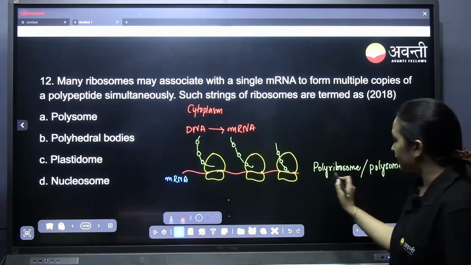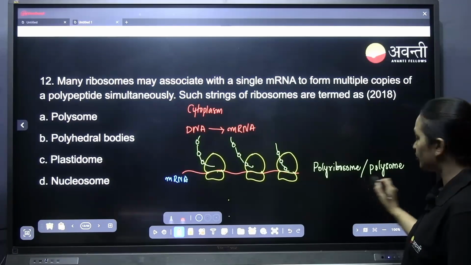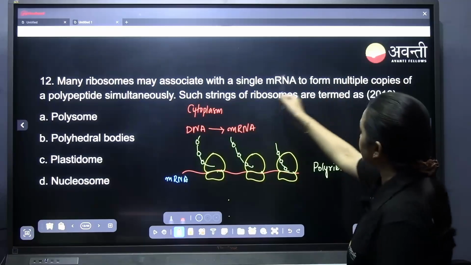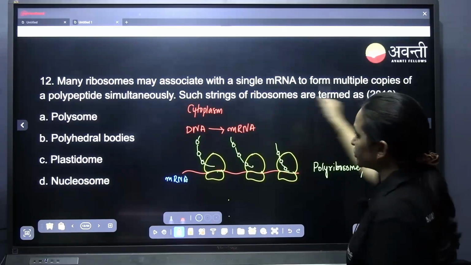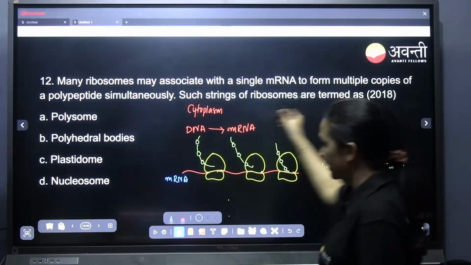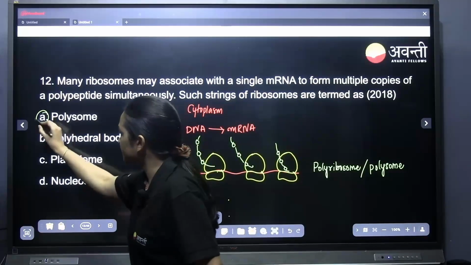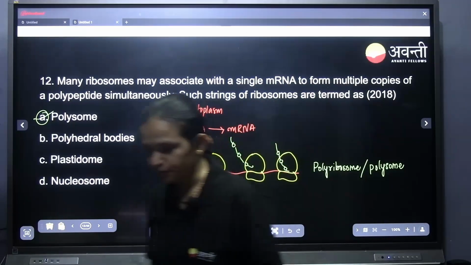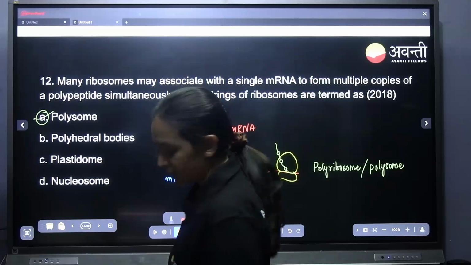Such a thing we call a polyribosome or polysome. That is what they have asked. A single mRNA forms multiple copies of polypeptide simultaneously. Such strings of ribosomes are termed as option A, that is polysome. Understood? Very good.